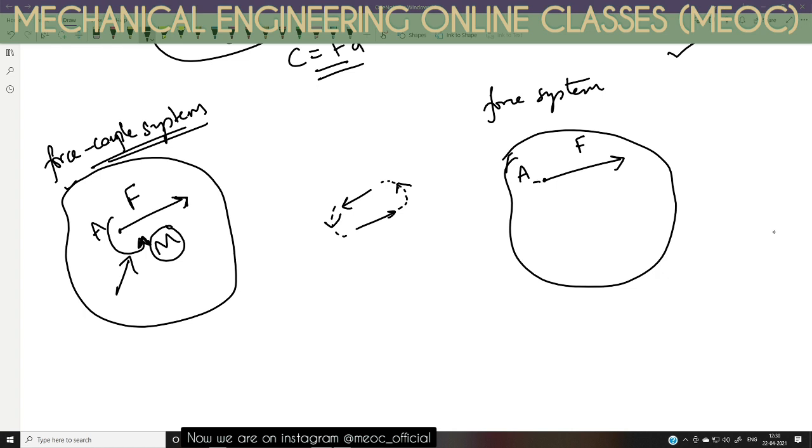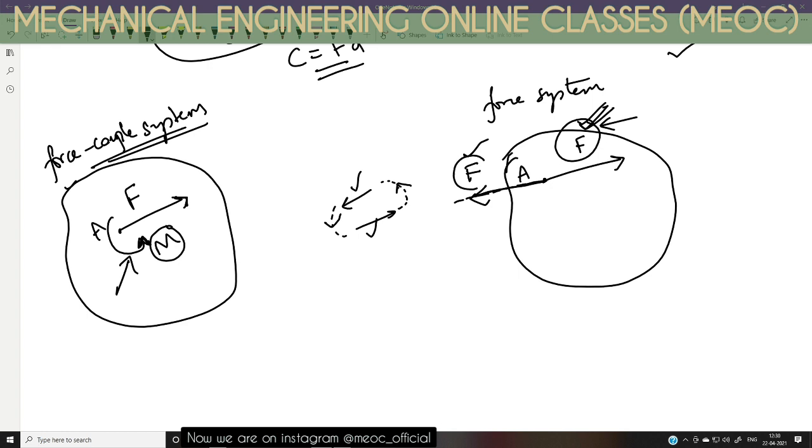So I am trying to nullify this F using one of the forces in this couple. How can I nullify this F? Because this F is acting rightward, I will give a force which is exactly collinear to F, with the same magnitude and opposite in direction. So this F and F get nullified.